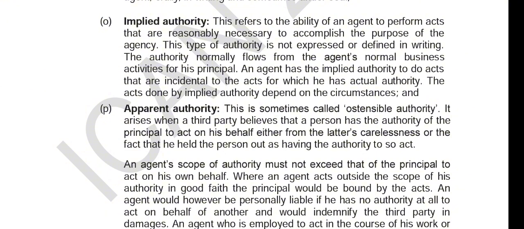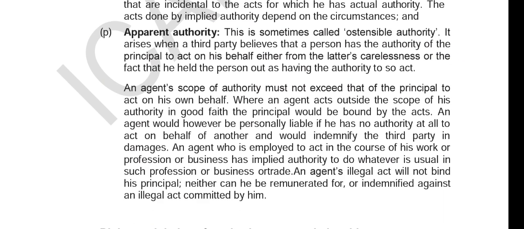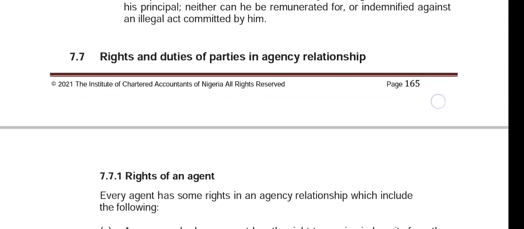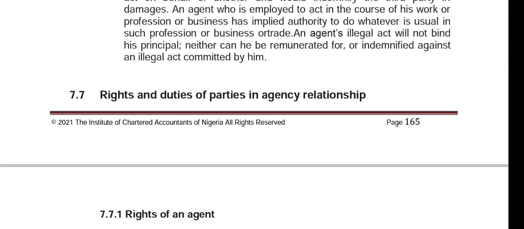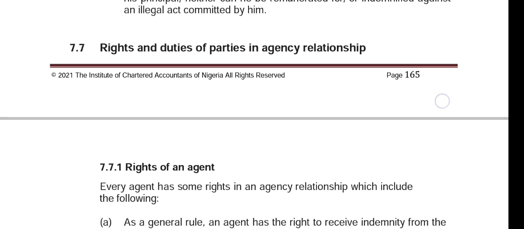So in this case, the third party perceives or believes that this person is acting on behalf of another person, right? I think there was a past question where it was stated that when an agent has ostensible authority, what kind of authority is that? And the answer is apparent authority, right?